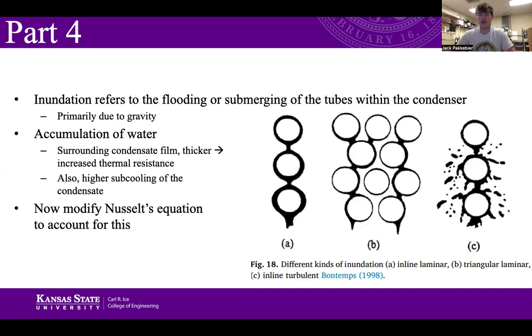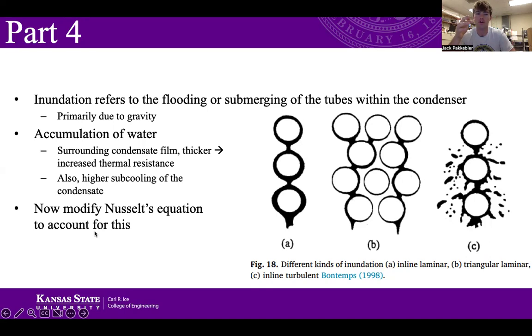This increased, thicker condensate film will then result in a higher thermal resistance. Also, a higher subcooling of the condensate. With these both in mind, this should result in a lower heat transfer coefficient because of this increased thermal resistance. So as you can see, as you go down, the film thickness will get thicker as the condensate accumulates.